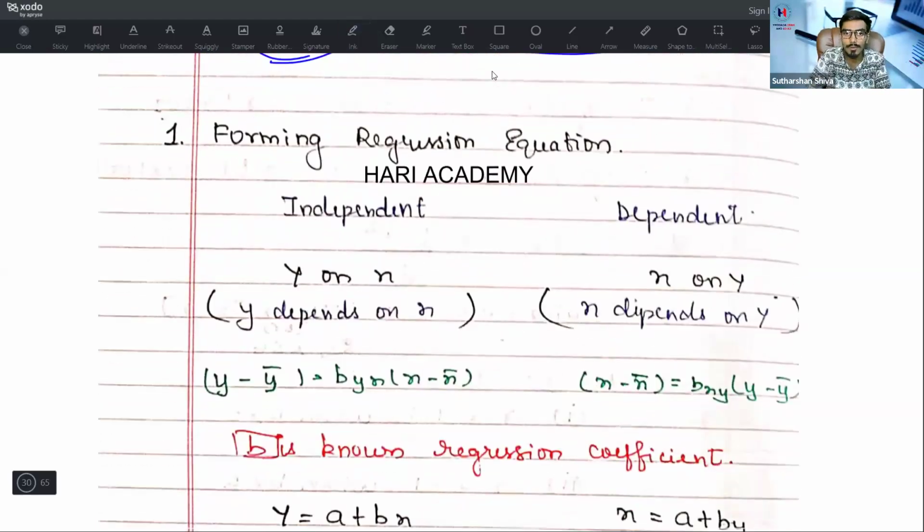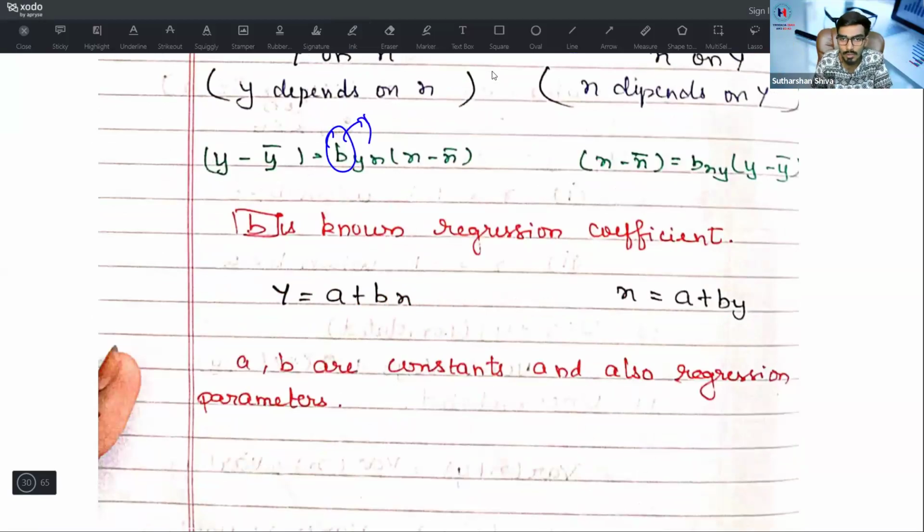Next, forming a regression equation. It is divided into two: y on x and x on y. Y on x means y depends on x. X on y means x depends on y. So for y on x, we write y minus y bar equal to byx into x minus x bar, where the regression coefficient is denoted by byx. For x on y, x minus x bar equal to bxy into y minus y bar, where b is the regression coefficient.